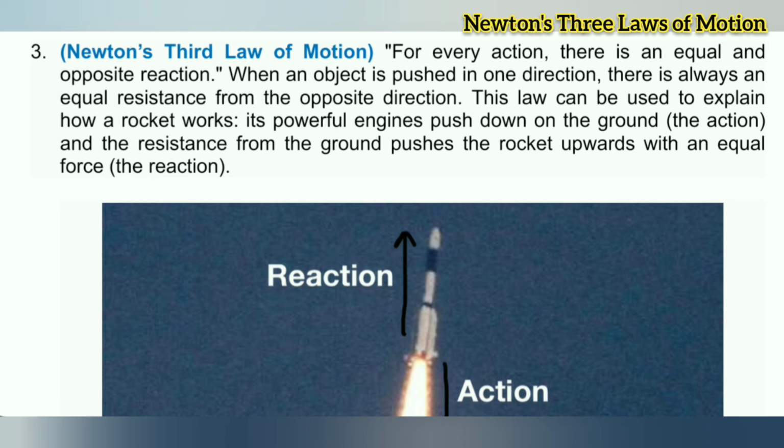Newton's third law of motion. For every action, there is an equal and opposite reaction. When an object is pushed in one direction, there is always an equal resistance from the opposite direction. This law can be used to explain how a rocket works. Its powerful engines push down on the ground, and the resistance from the ground pushes the rocket upwards with an equal force.